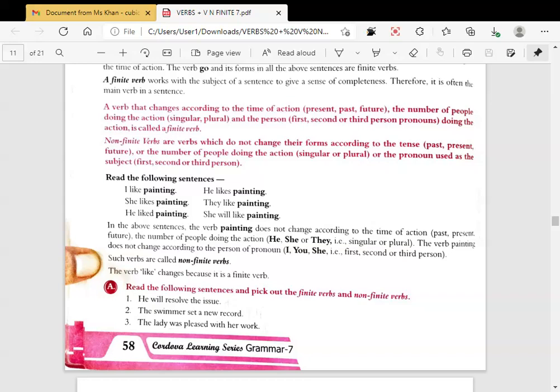Anybody is having any doubt from this class? Rudra, is it clear? Should I move ahead?